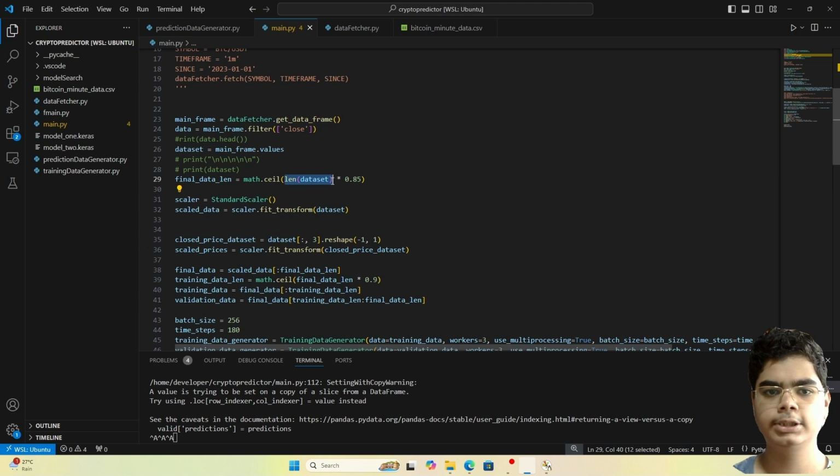With len(dataset), first we will have to find out the length of the data. So here this is our data set. As I told you before, this is in the form of an array. This is no longer a data frame but an array. So we can get the length of this array, and what we'll do is multiply it with 0.85. So now we have where the 85% of this data lies.